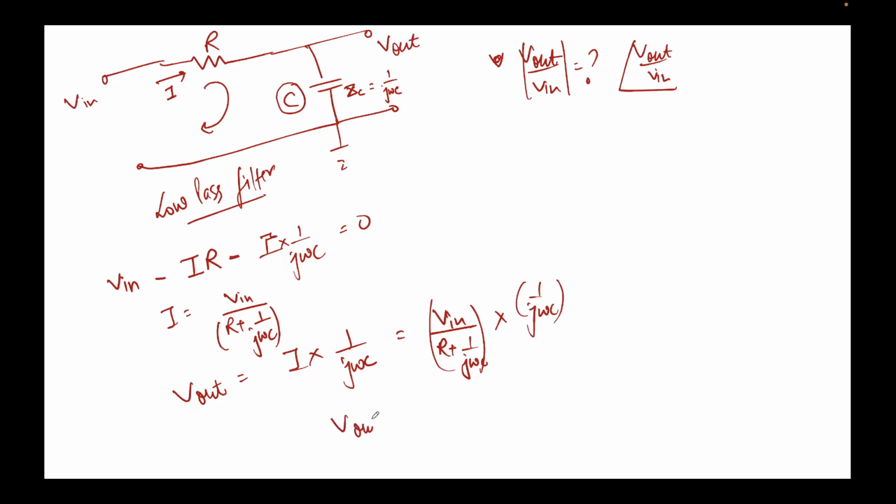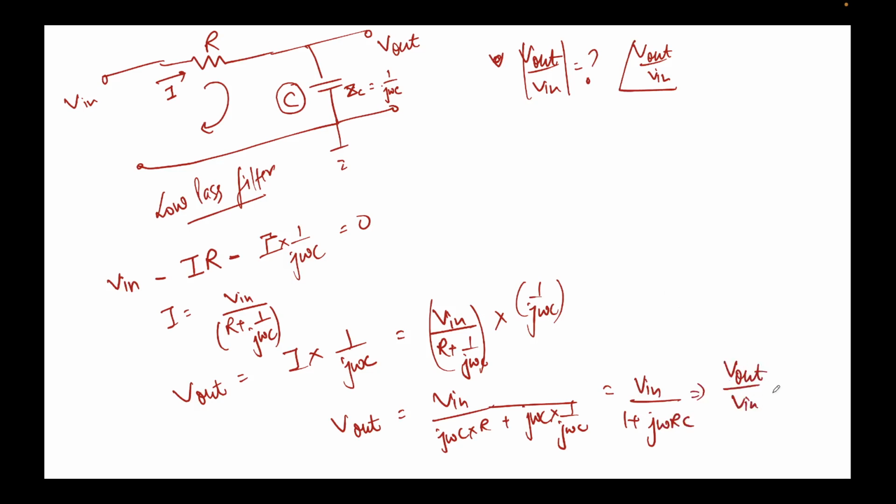Now simplifying it further, I'll multiply by j omega C in the denominator, so I'll get j omega C times R plus j omega C times 1 upon j omega C. So this will give me V in upon 1 plus j omega RC, right? But we needed to find the gain. So gain is V out upon V in. So this will come out to be 1 plus j omega RC.